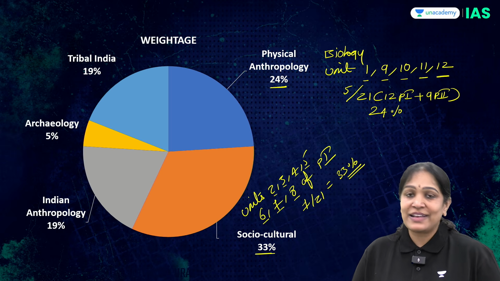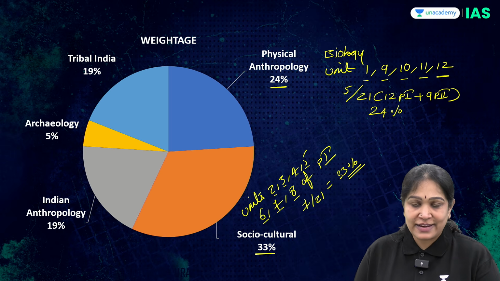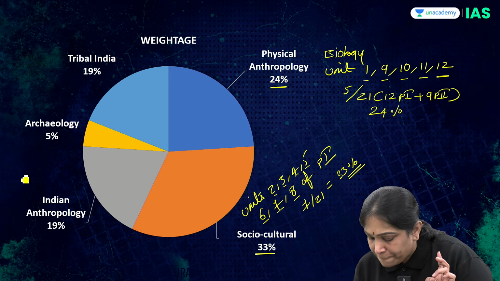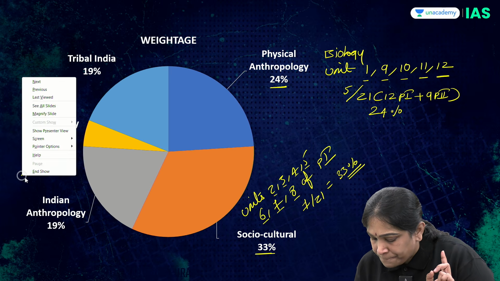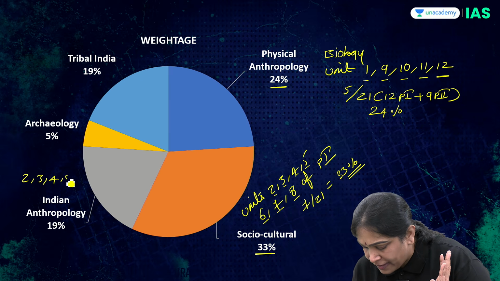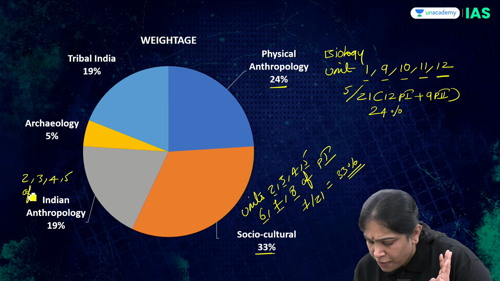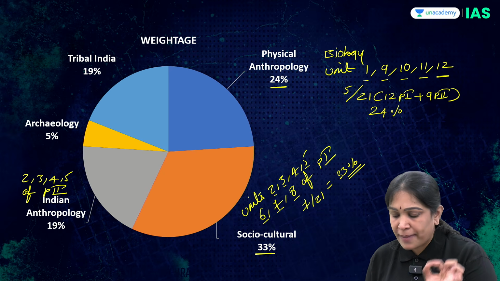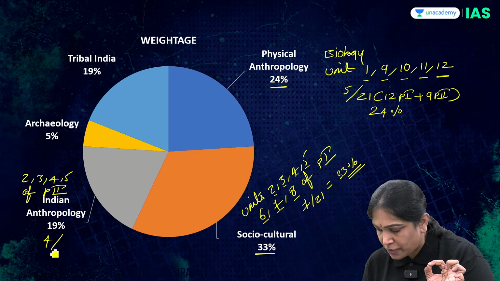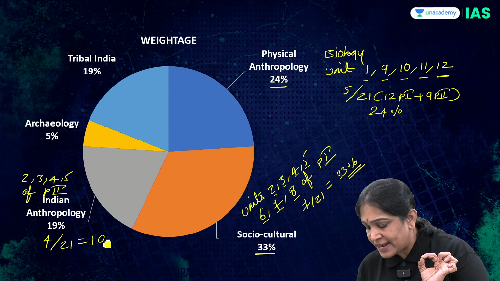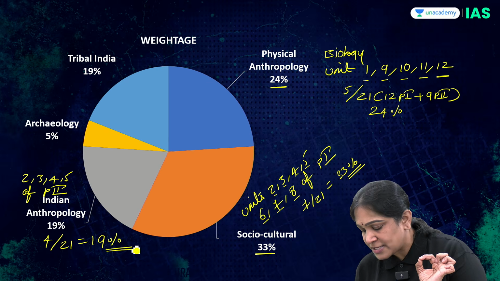Now, coming to Indian anthropology. Which units come under this? Units 2, 3, 4, 5 of paper 2. That is 4 out of 21 units, so 19% of the anthropology syllabus.